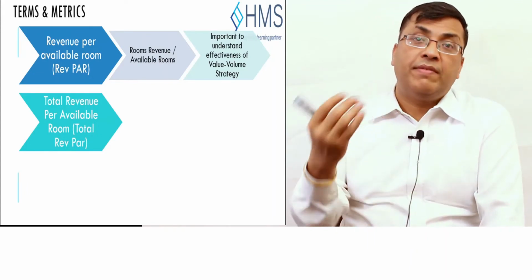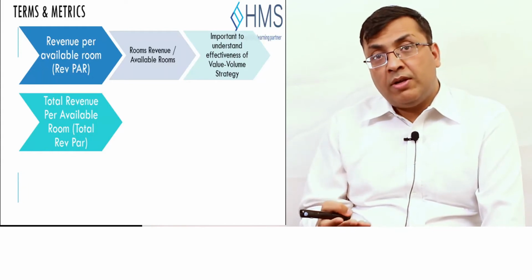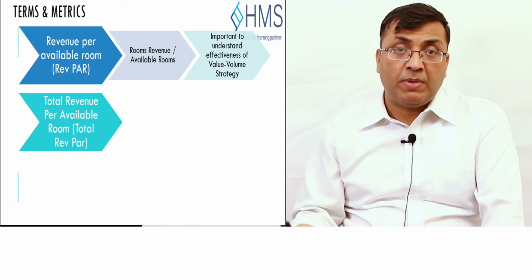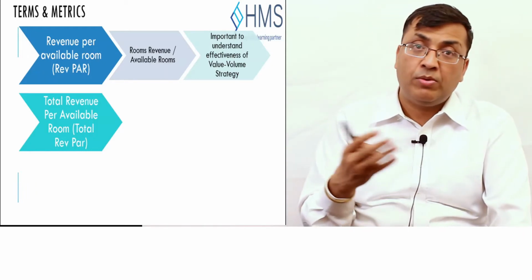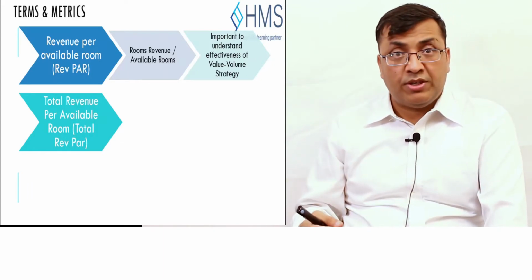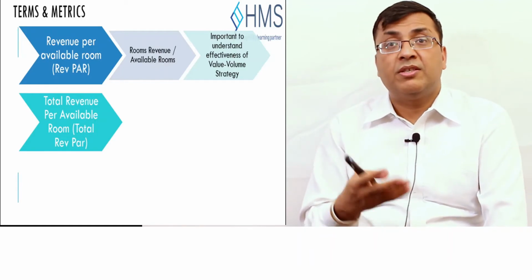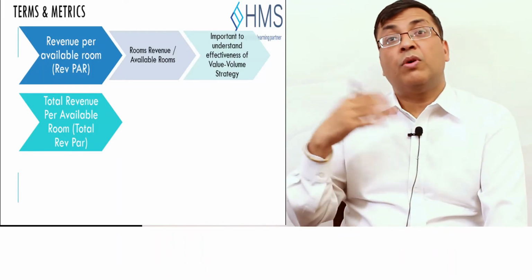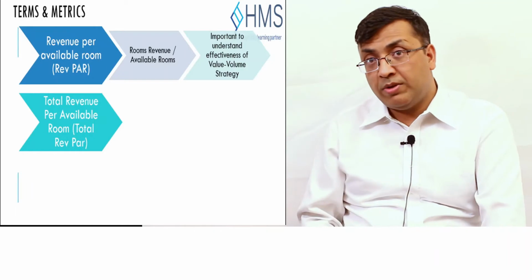It is total revenue per available room also, because total RevPAR includes room revenue plus F&B plus spa plus other operating revenue which a hotel is normally able to get: telephone, internet, transportation, or any other kind of revenue for services which the hotel is providing. So the hotel's objective is obviously to maximize the total revenue per available room, not only the room revenue.